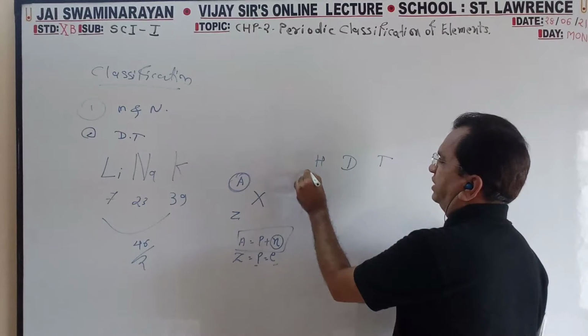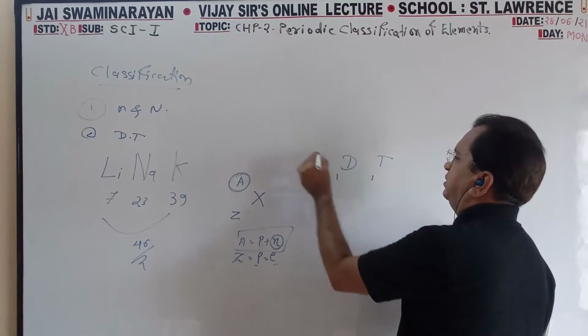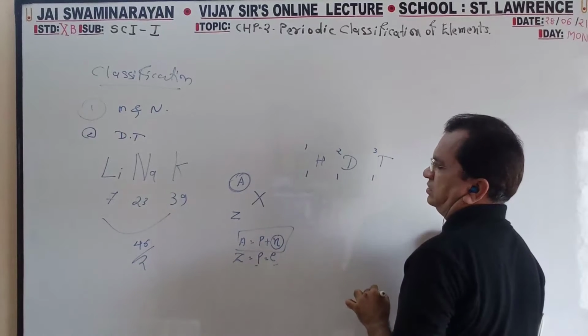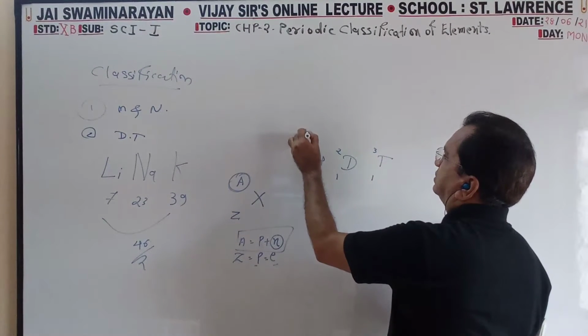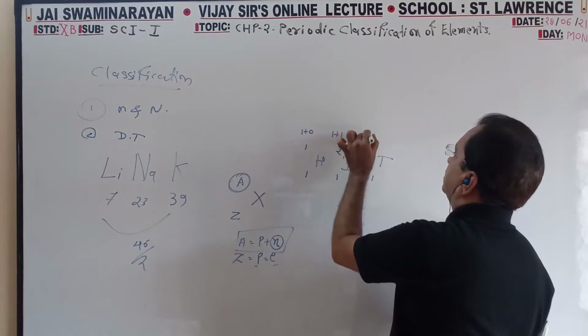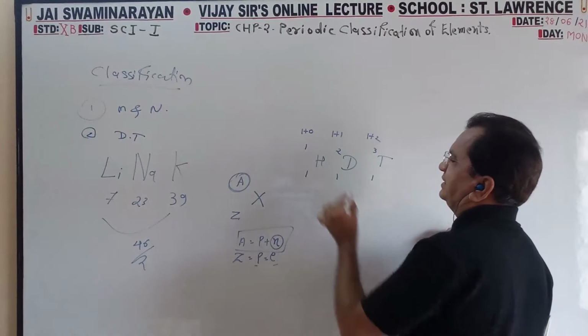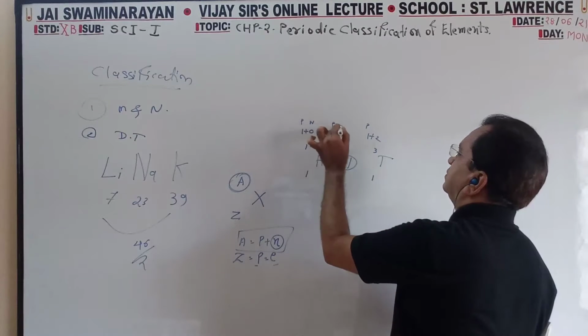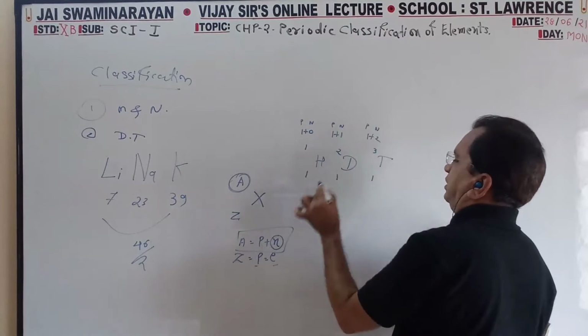So Z is equal to 1, 1, 1 and A is 1, 2, 3, meaning 1 plus 0, 1 plus 1, 1 plus 2. These are protons, these are neutrons, and these are electrons.